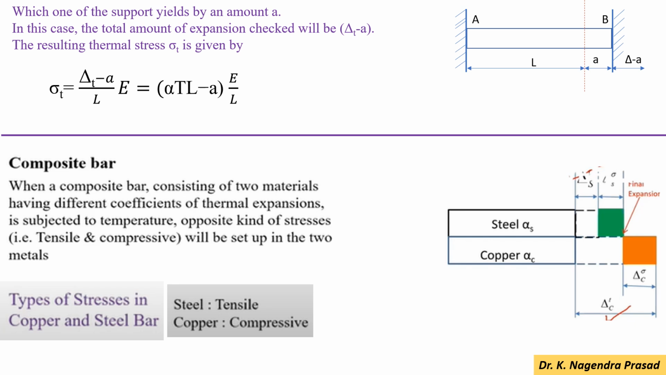So next we have to look for the thermal stresses in the composite bar. So composite bar is consisting of two materials having different coefficients of thermal expansion, and it is subjected to temperature, then opposite kind of stresses will be set up in the two metals. And type of stresses in the copper and steel bar: in the steel bar it will produce the tensile stresses, and in the copper bar it will produce the compressive stresses. It is very important.